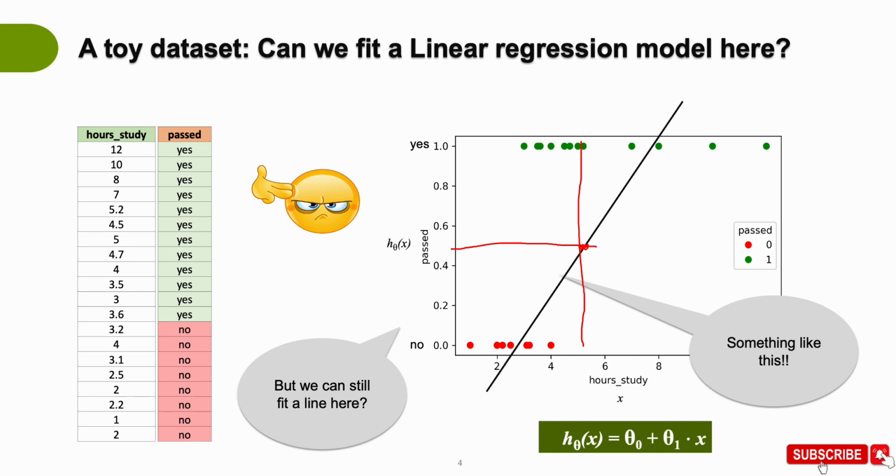If we go by this logic, all of these points would be misclassified, including this one, and all of these points would be correctly classified. This is misclassification. These would also be correctly classified. So it's a bad classifier, but we have got a classifier by using a linear regression model.